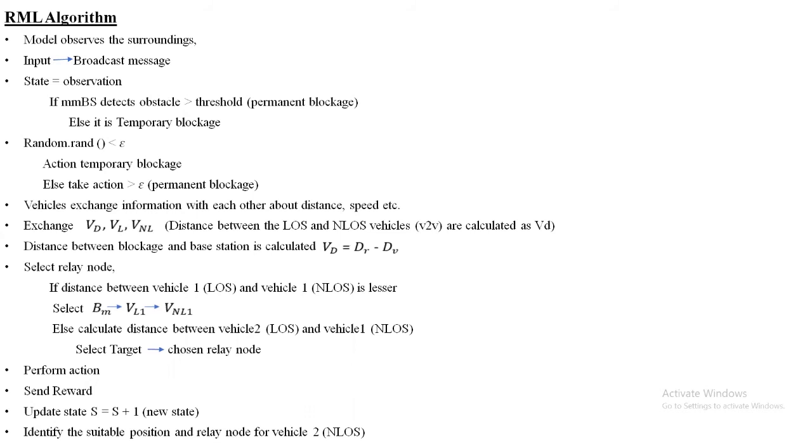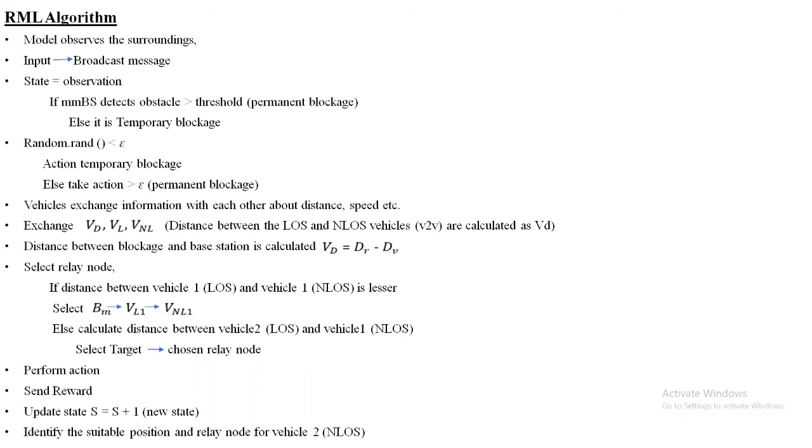The base station observes the environment, and when it detects an obstacle greater than the threshold, it is a permanent blockage. But when it detects an obstacle lesser than the threshold value, it is assigned as a temporary blockage. Vehicles exchange information with each other, and the distance of each vehicle is calculated in terms of line of sight and non-line of sight. Then the distance between the blockage and the base station is calculated as Vd = dr - gv. Once this is done, next comes the relay selection.